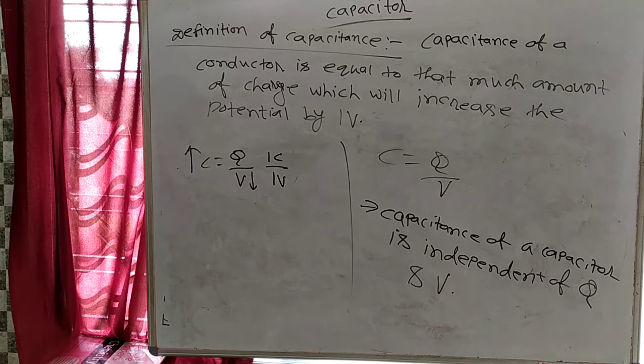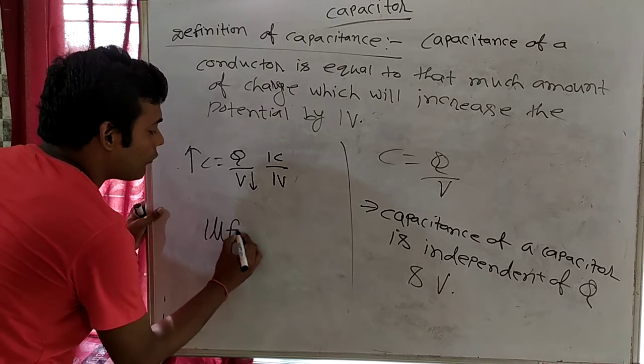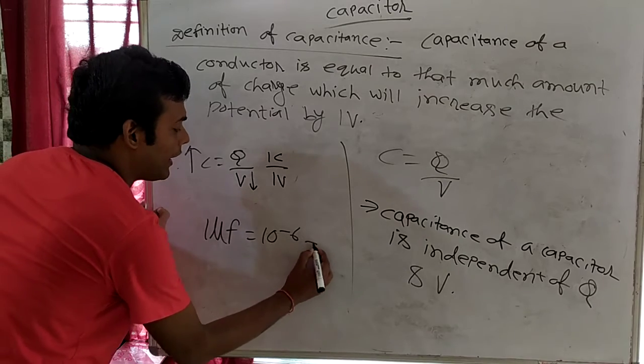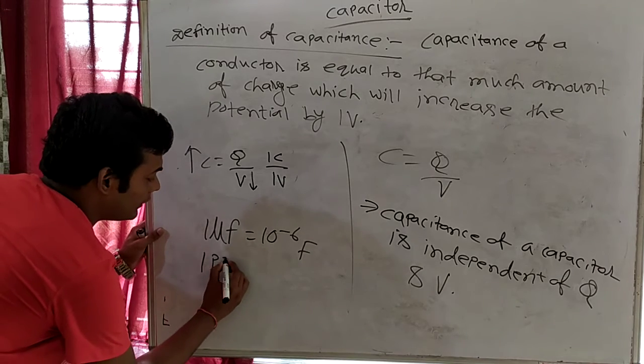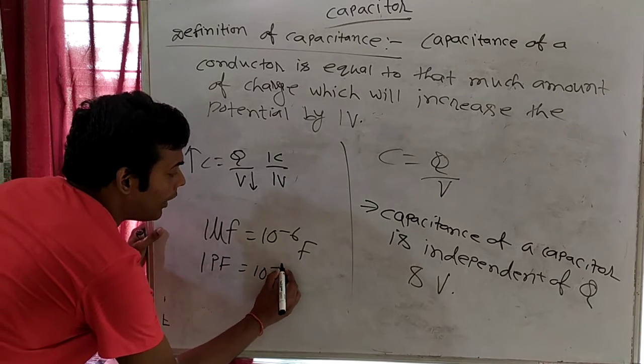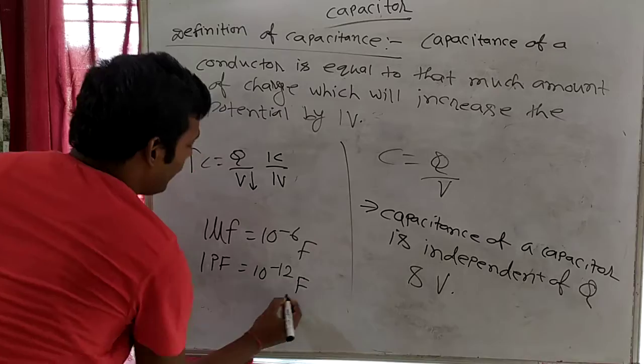And you have to understand one more thing, that 1 microfarad is equal to 10 to the power minus 6 farad. This unit conversion you should know. And 1 picofarad is equal to 10 to the power minus 12 farad. Picofarad is how much? 10 to the power minus 12 farad. These two units we will use.